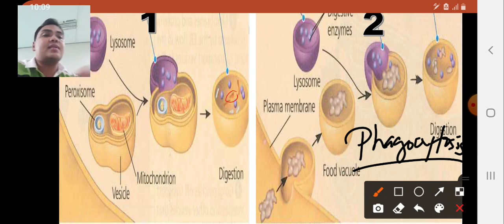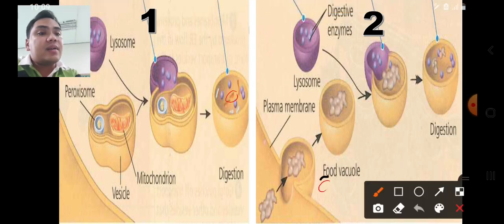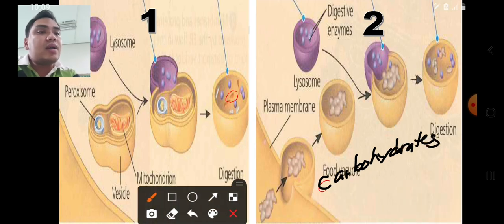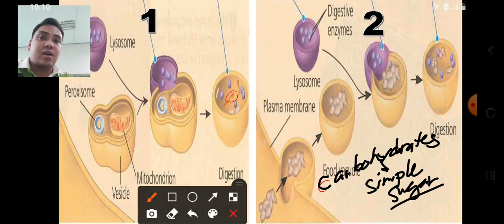So phagocytosis is the process in which the lysosomes break down the larger food molecule into simpler ones. For example, you have carbohydrates as a large food molecule, and once they are digested by the lysosome through phagocytosis, carbohydrates will be converted into simple sugar.